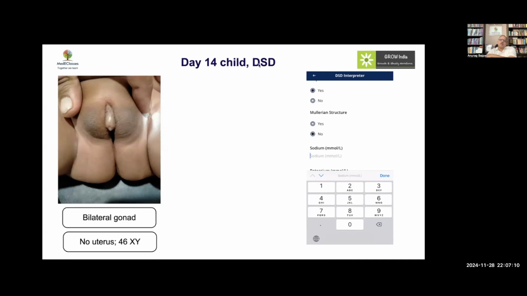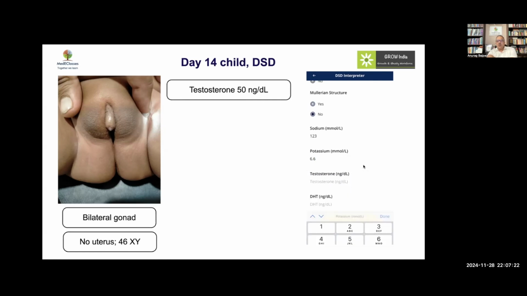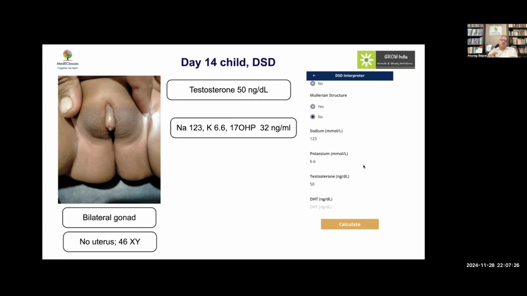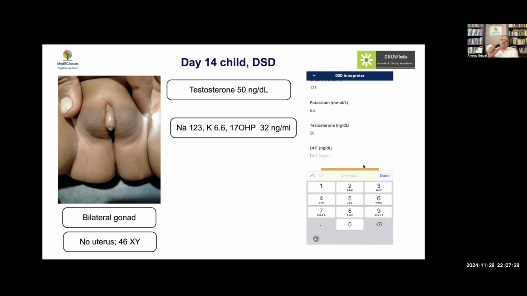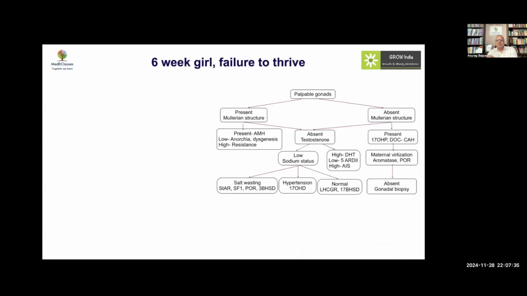A day 14 child with DSD, what we see is that there are bilateral gonads, there is no uterus, and this is a 46XY individual. Now, if we look at the information, what we find is the testosterone is low. There is hyponatremia, there is hyperkalemia. So this is an XY DSD with a salt wasting scenario. So this is going more in favor of a possibility of 3-beta-HSD deficiency.